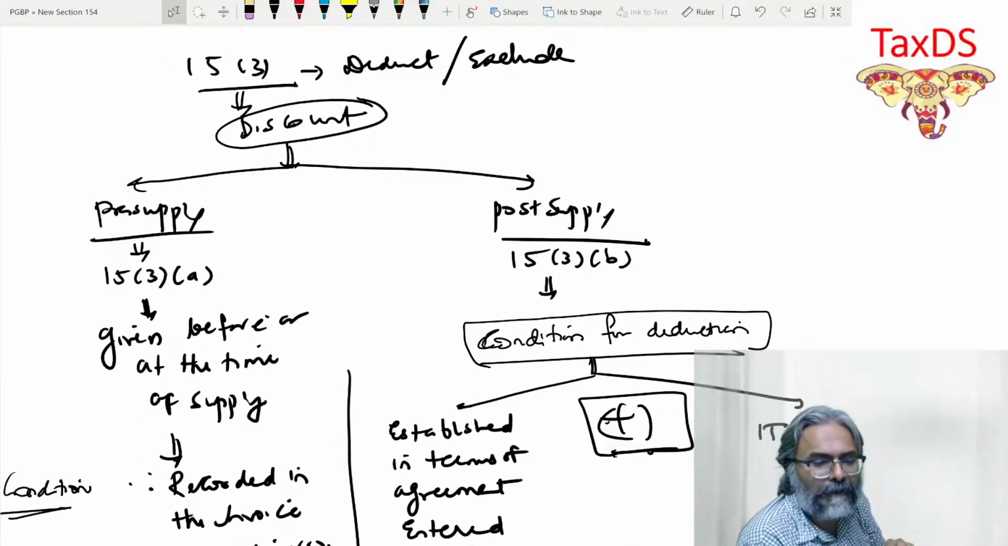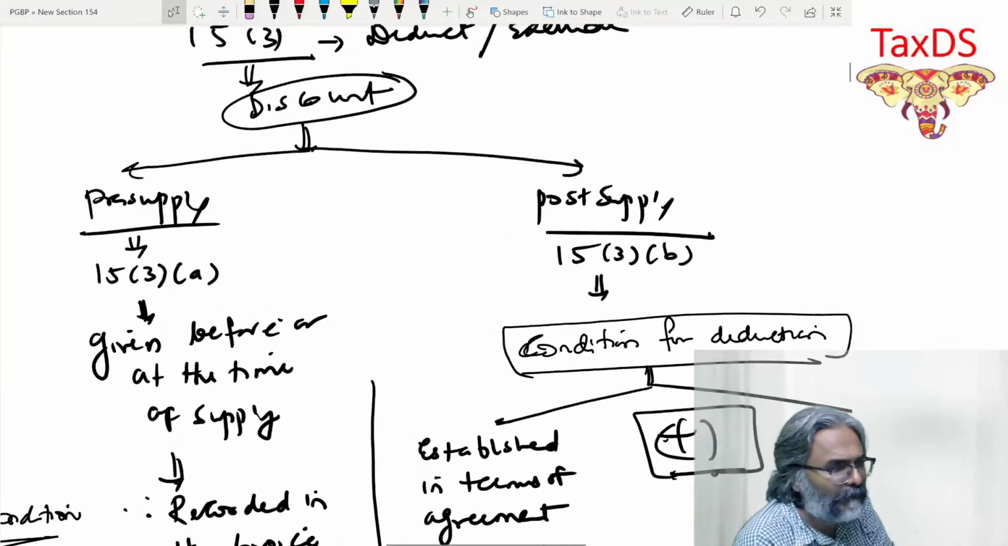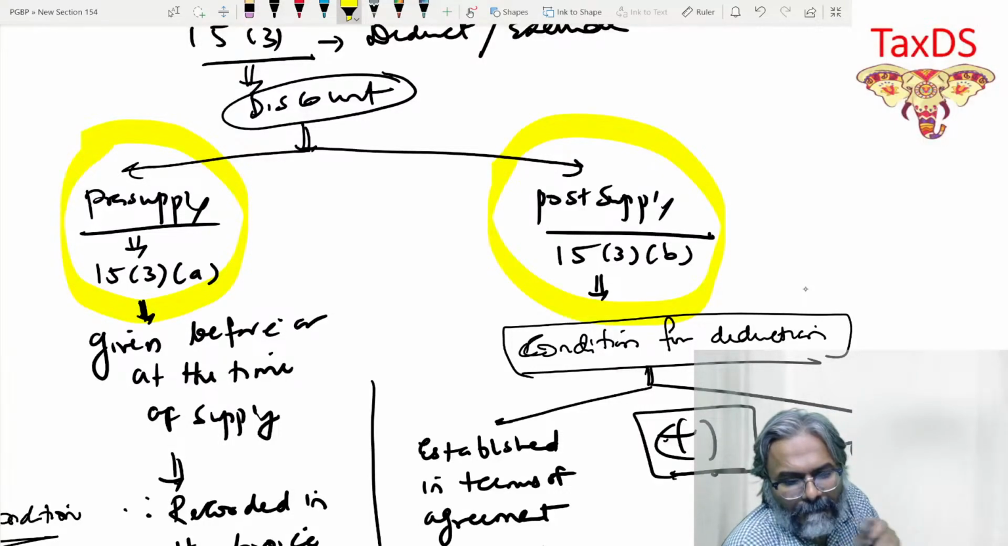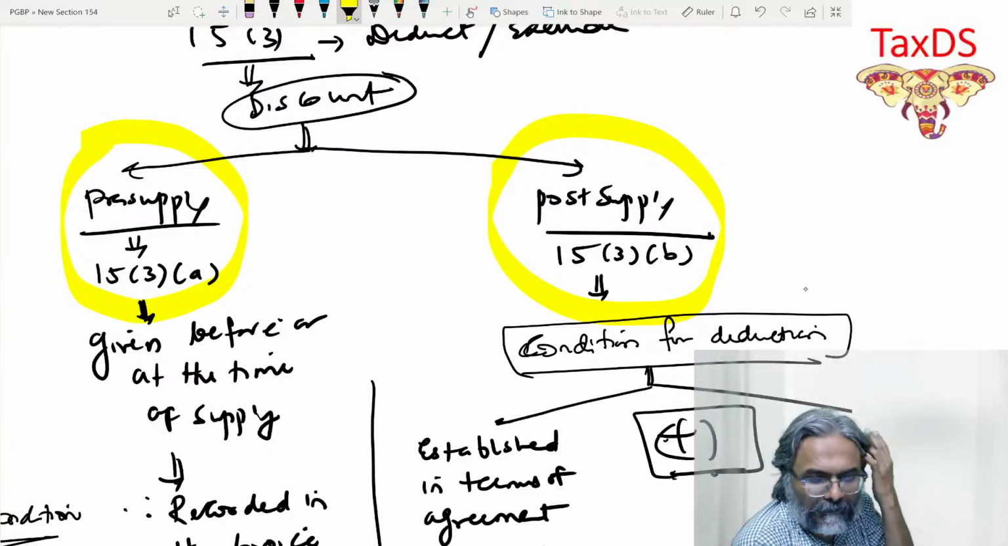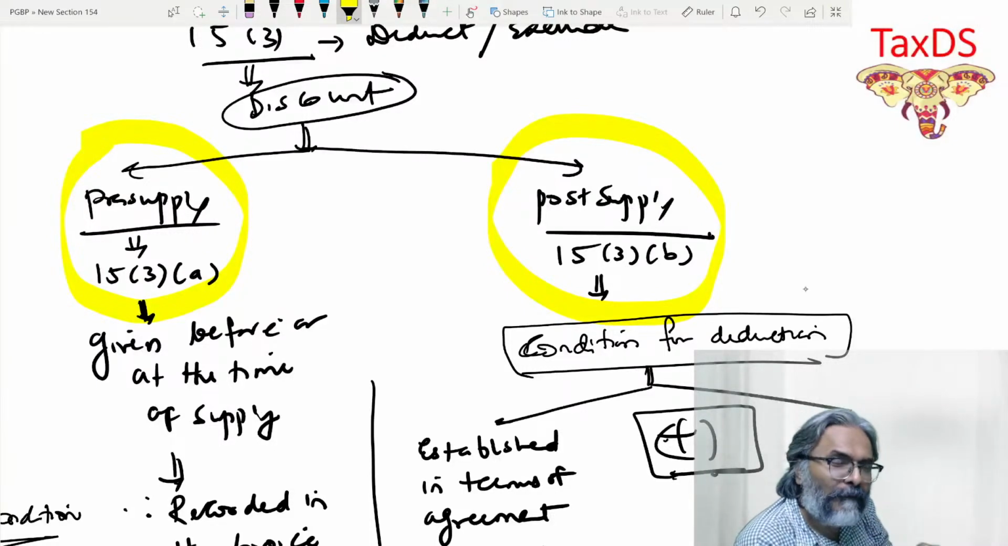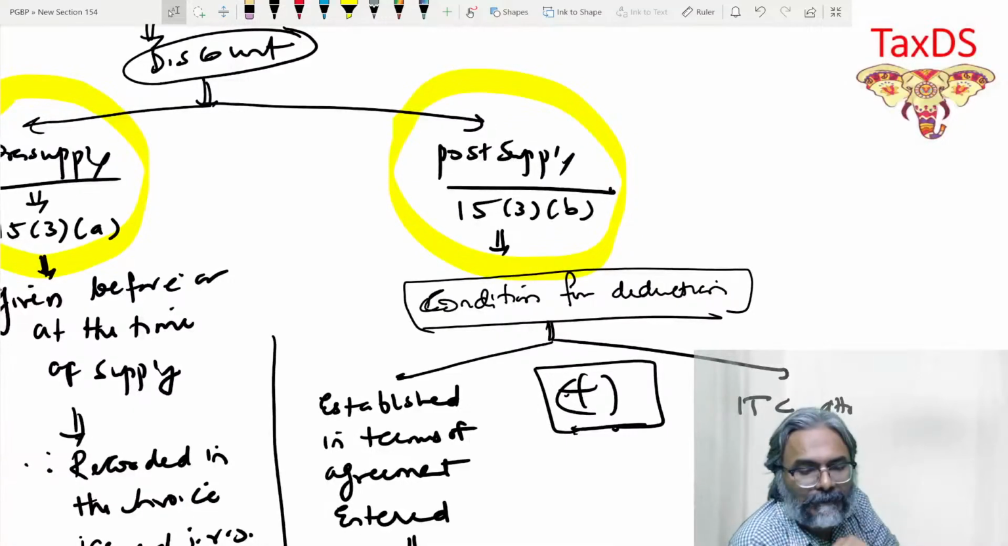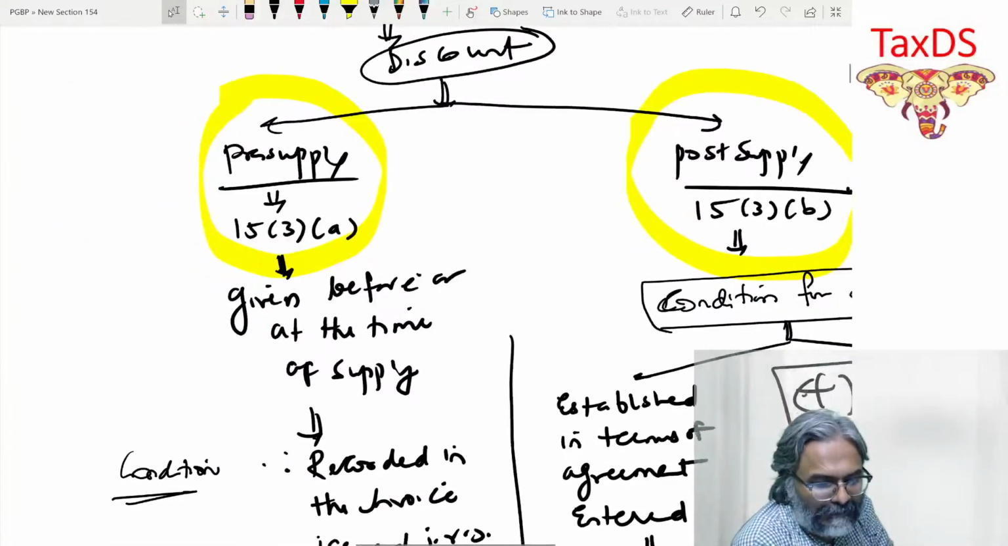This is that important. So discount, if you can see, students, I have categorized the discount into two parts. Which are the two parts, students? Pre-supply and post-supply. These are the two discounts that you can see for yourself. So far as pre-supply is concerned, what they have said is: given before or at the time of supply. What do you mean by pre-supply discount? It means given before or at the time of supply. That is pre-supply. And what is post-supply, students? That we will see, but just write pre-supply first.